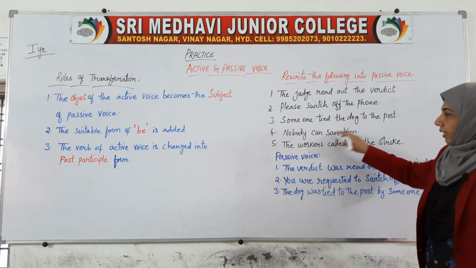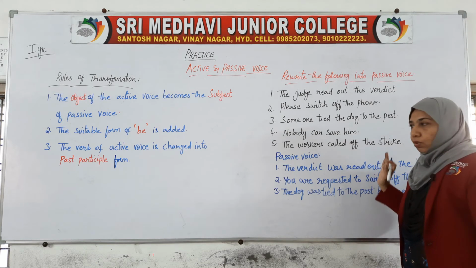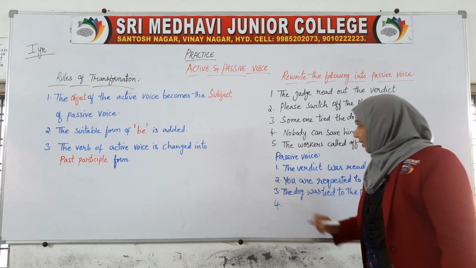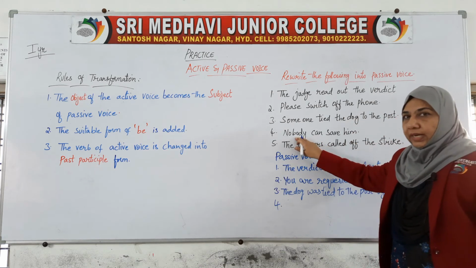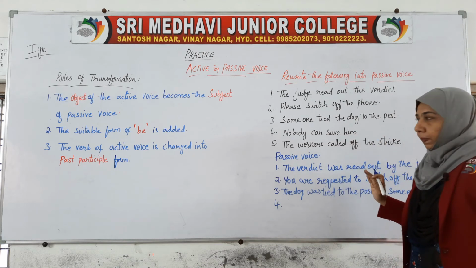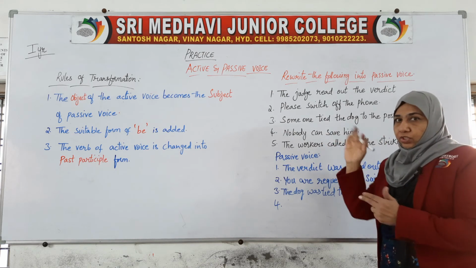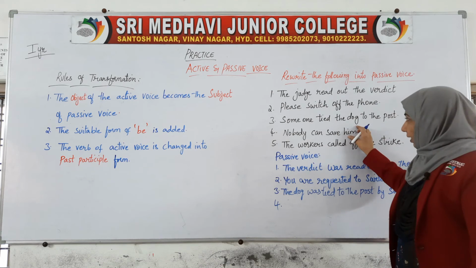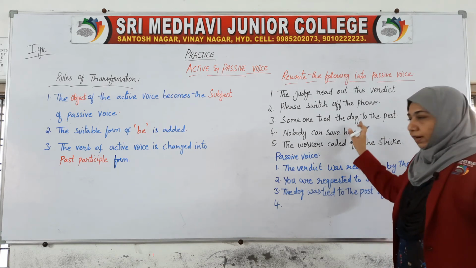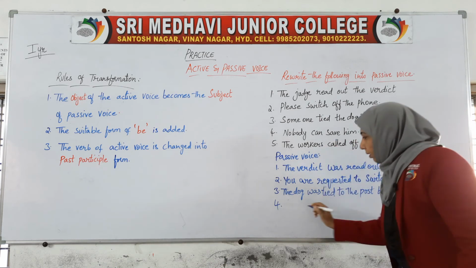Now, nobody can save him. Here again you are getting nobody as the subject, then can save him. Now again you have to make him the subject. So how to make it? We have to change him to he.